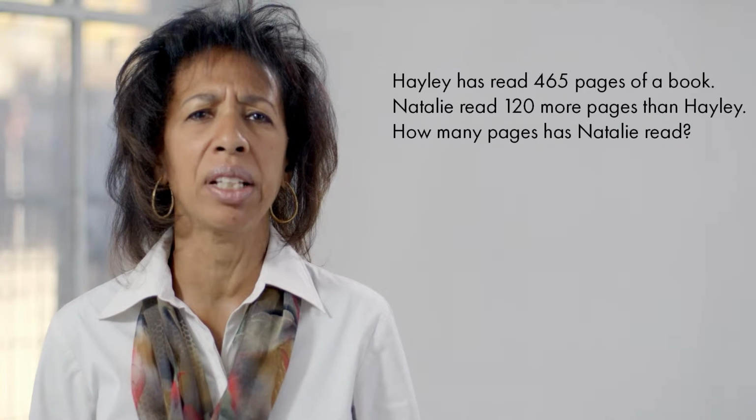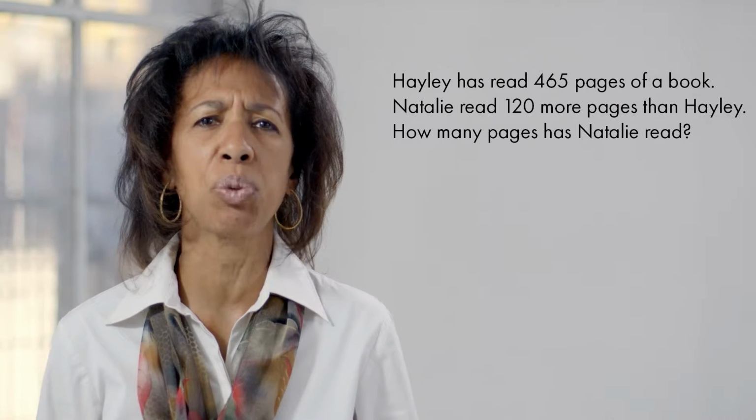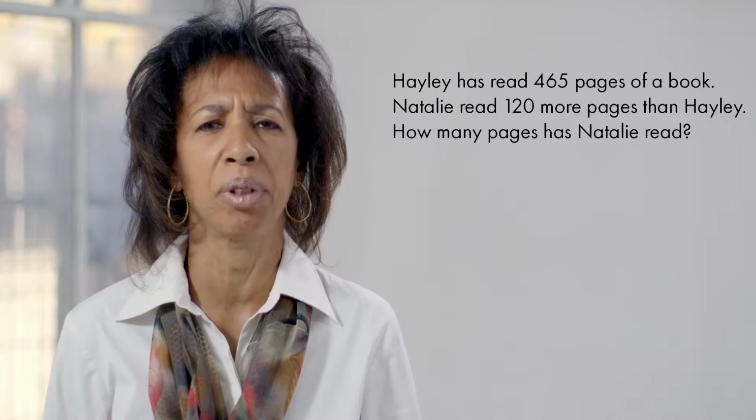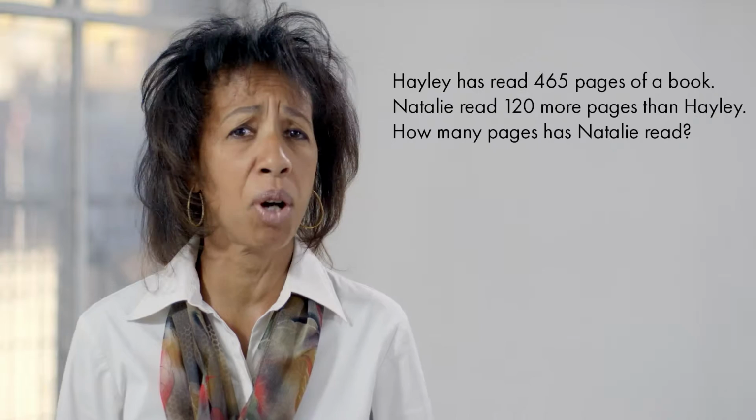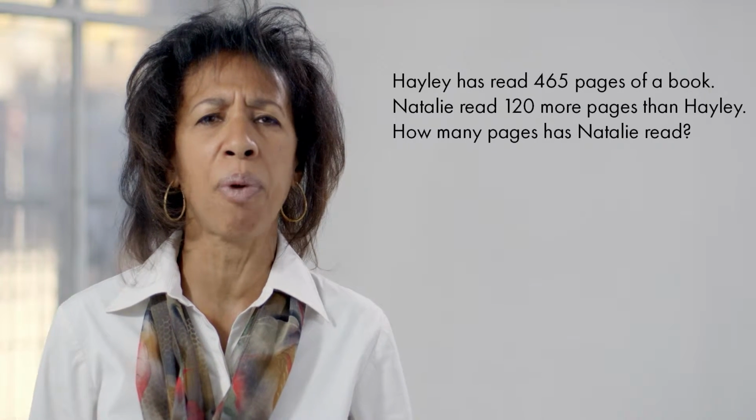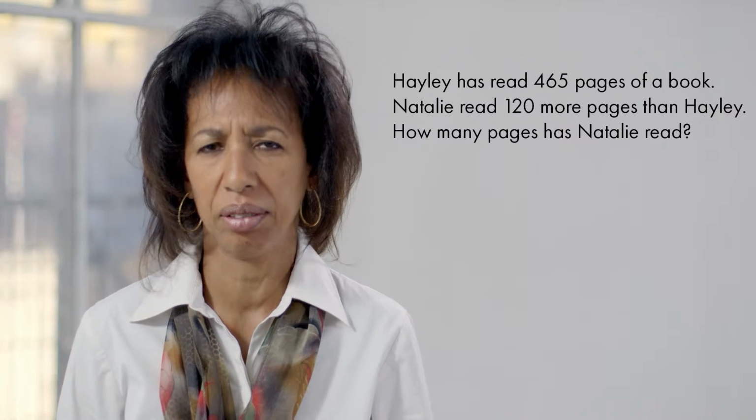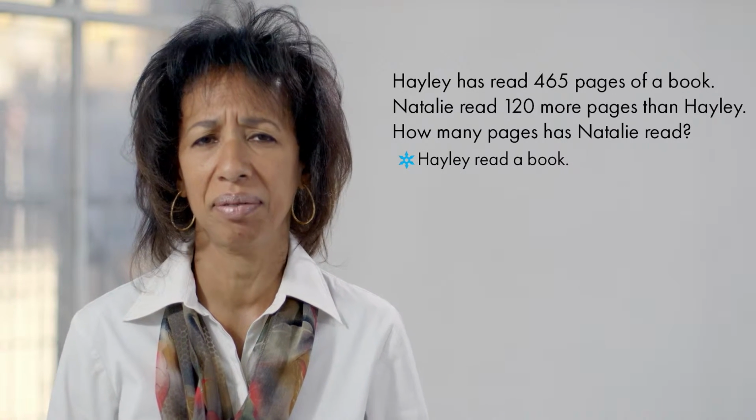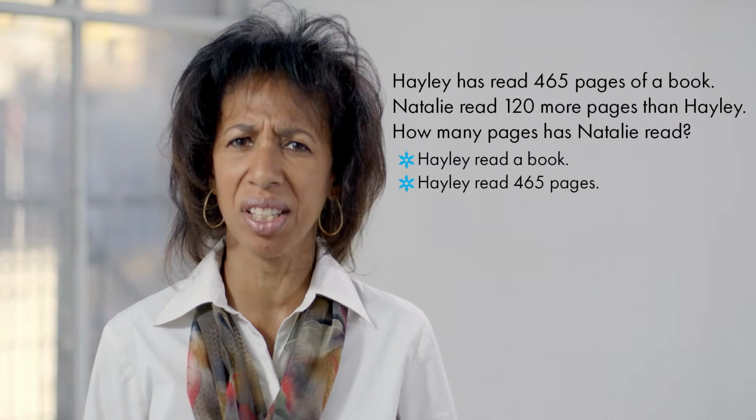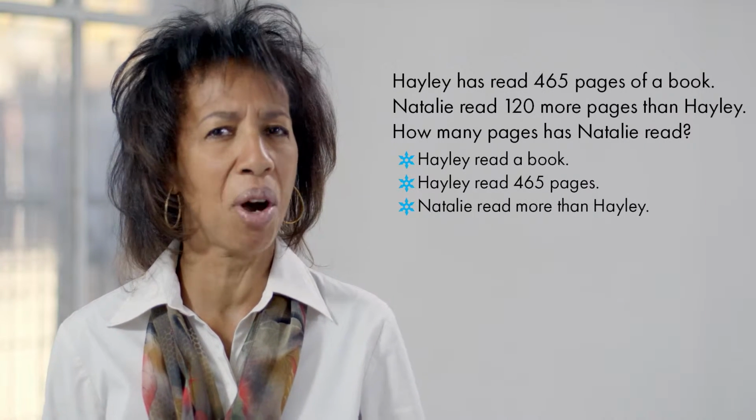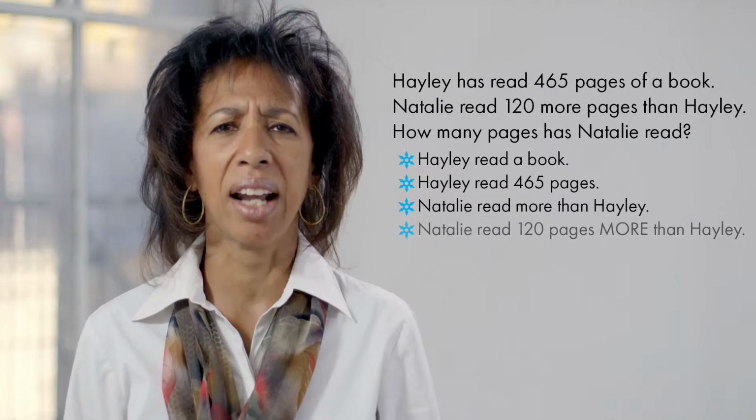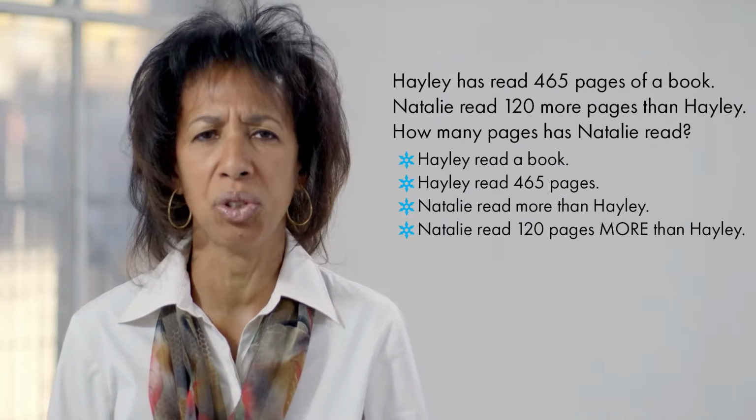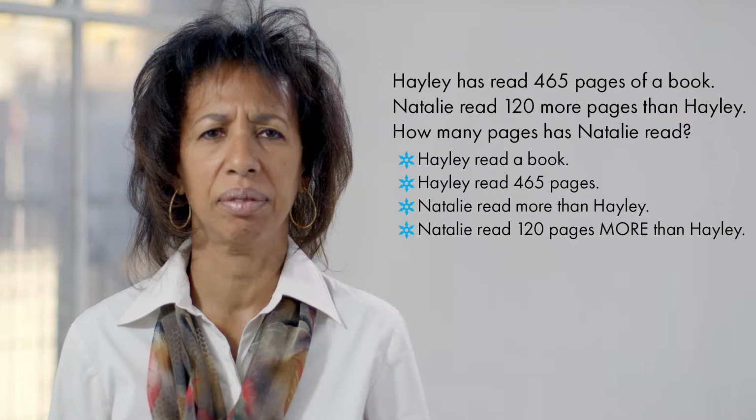Now that we've read it 2 times, let's see how much we actually understand about the problem. What do we know about this problem? Notice that I'm going to write down the different parts of the problem that I understand. One thing that we know is that Haley read a book. Haley read 465 pages. We also know that Natalie read more than Haley. Natalie read 120 pages more than Haley.